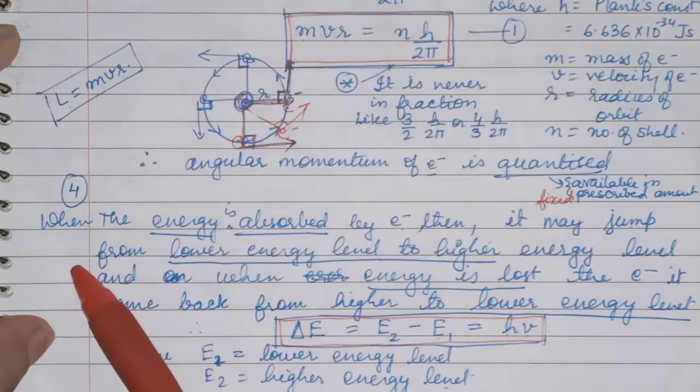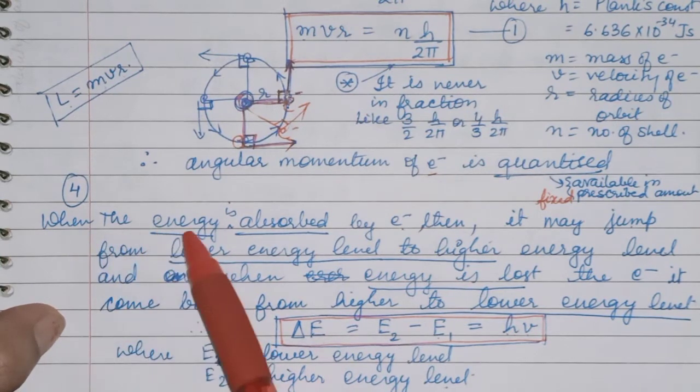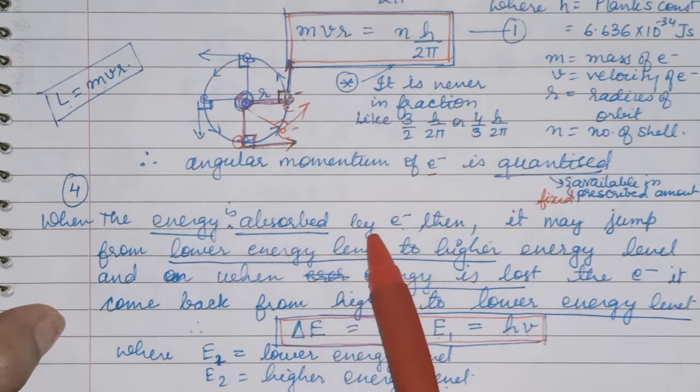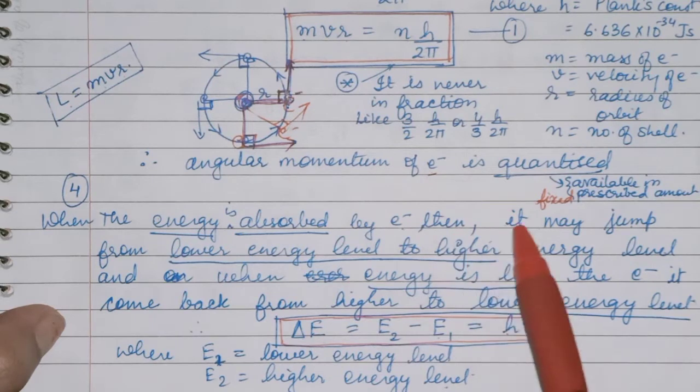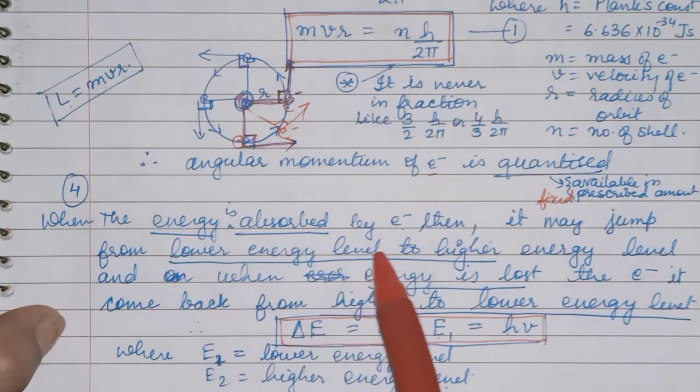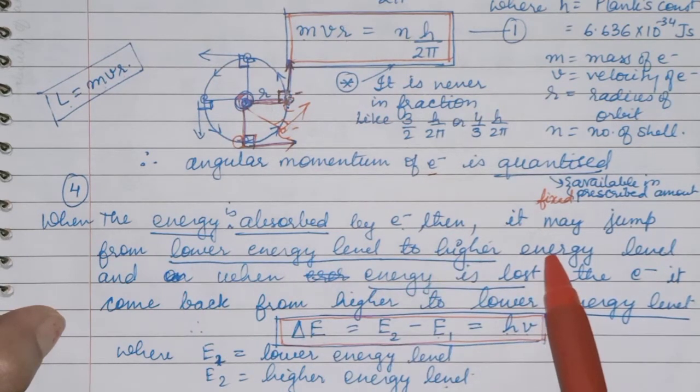Now the next point is that when energy is absorbed by the electron, it may jump from a lower energy level to a higher energy level.